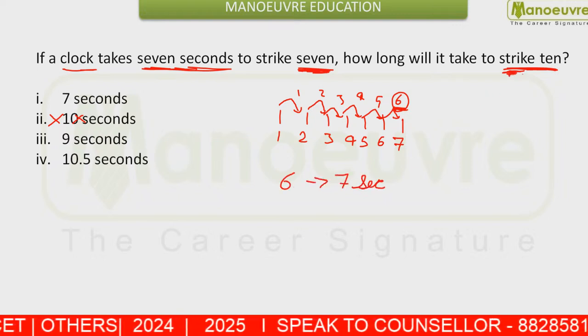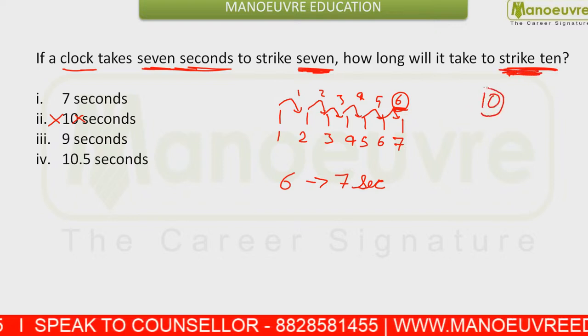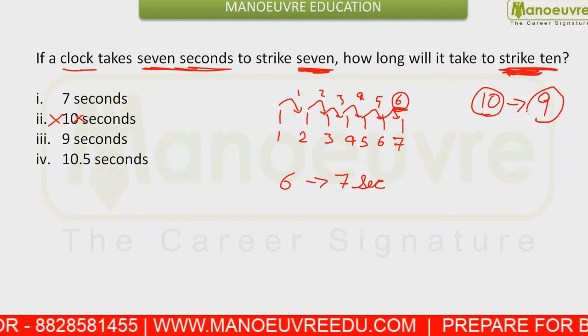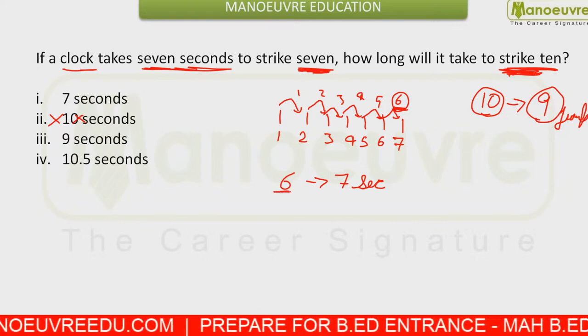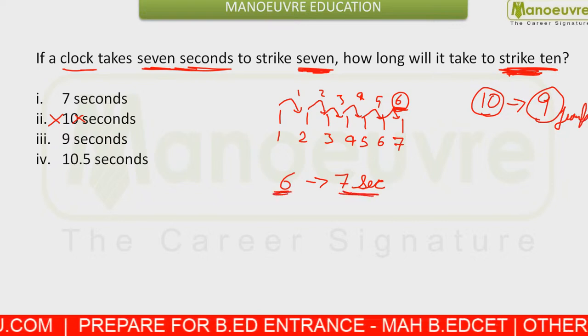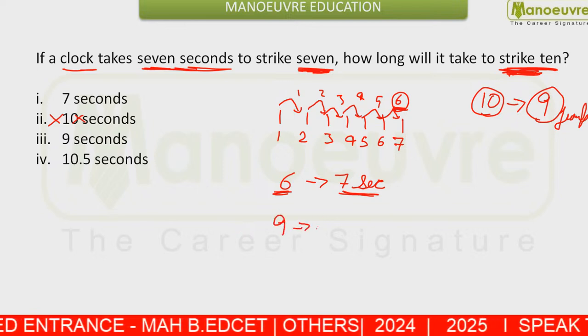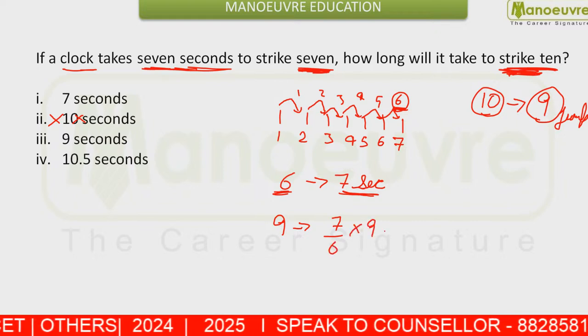And to strike 10, how many jumps would it have to take? It would have to take 9 jumps. That means to take 6 jumps it takes 7 seconds. To make 9 jumps, it will take 7 by 6 into 9 seconds.